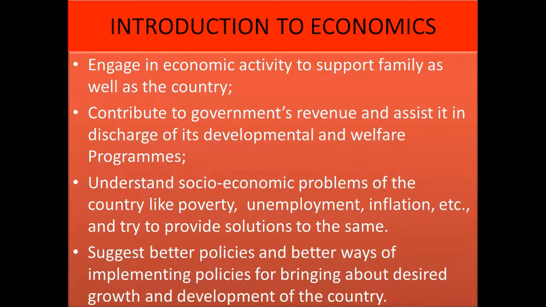Next one is, it helps us to suggest better policies and better ways of implementing policies for bringing about desired growth and development of the country.